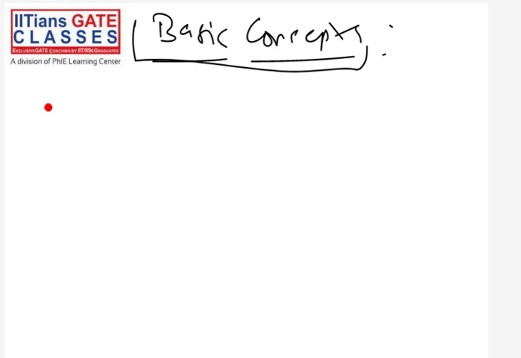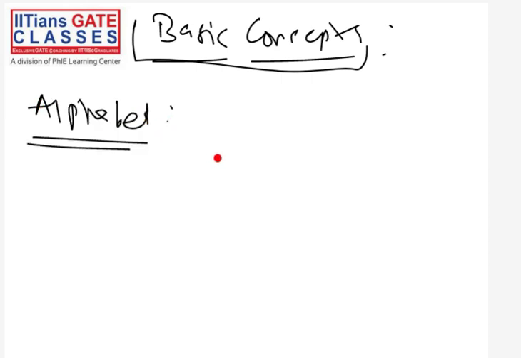Let's see the first basic concept, the building block. Just like in discrete mathematics you can think of set theory, the definition of a set, as the building block, similarly in this TOC subject we have something called alphabet. That is the building block. Remember, this is the building block. What is an alphabet? So an alphabet is nothing but a set of symbols.